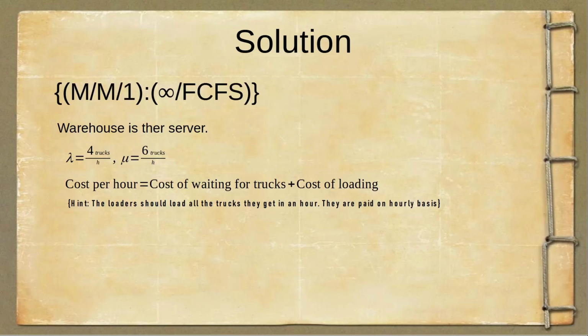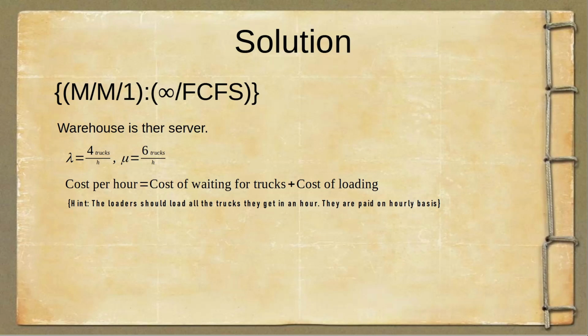Now this problem is of the queuing model M/M/1 infinity FCFS, where M stands for the Markovian distribution of the arrival time and the next M stands for Markovian distribution of the service time. 1 stands for the number of servers, infinity stands for the capacity of the server, and FCFS is the queue discipline, where FCFS is short for first come, first serve.